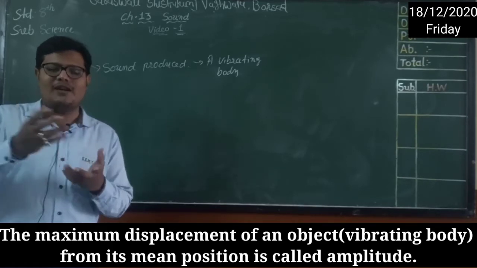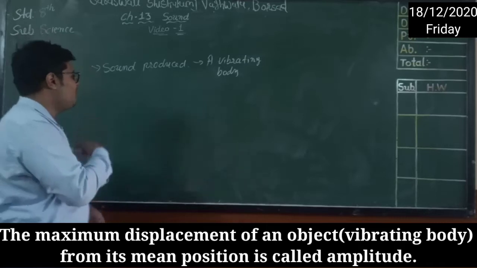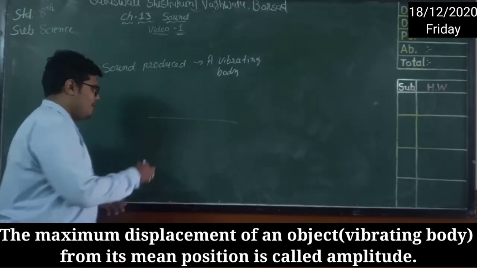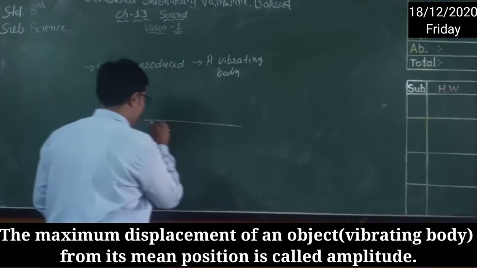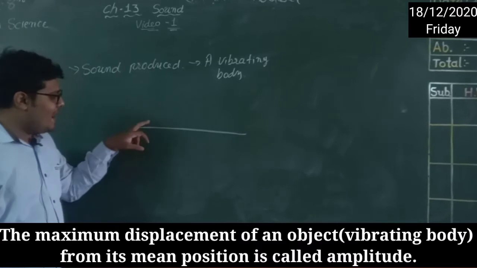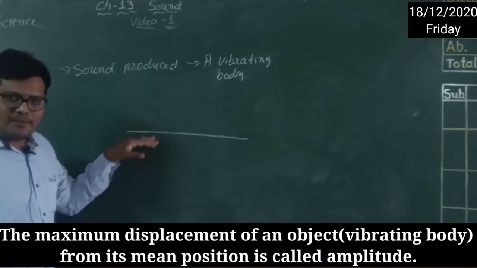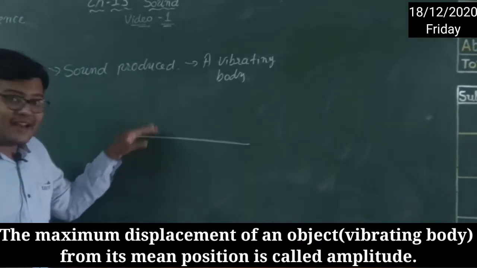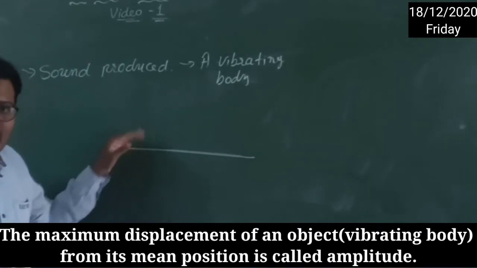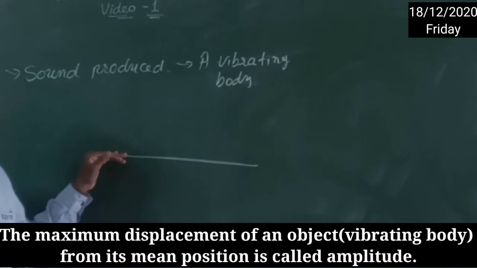Now you will see what this mean position is. Let me explain. See here, if this is the string of a rubber band, right? I am touching it, so it will move. It means back and forth movement, that is vibration. Again I'll touch it, it will move. Back and forth movement is called vibration.